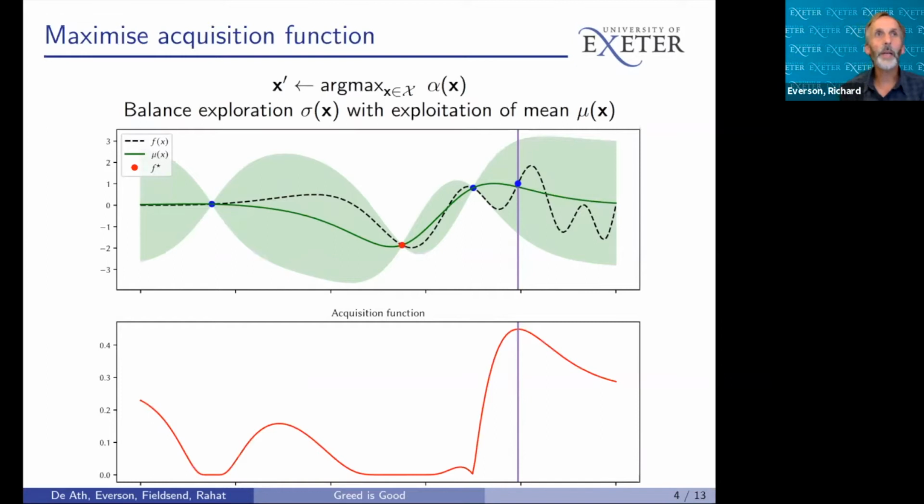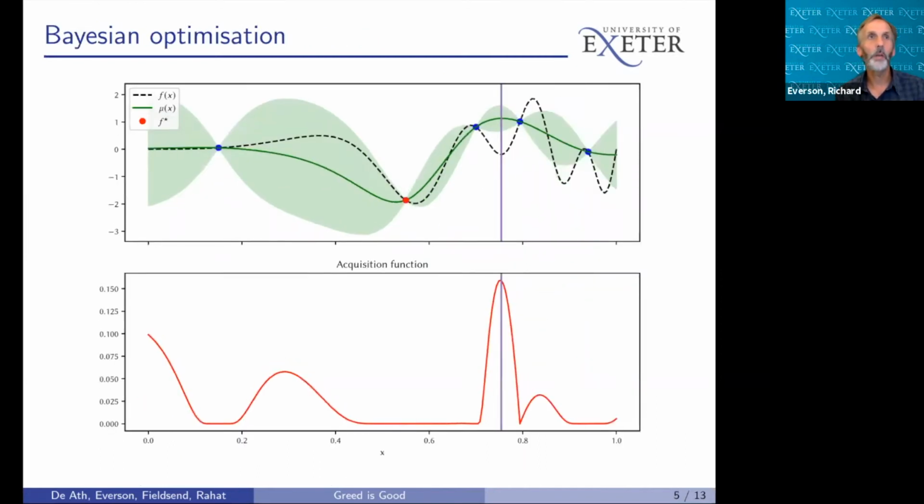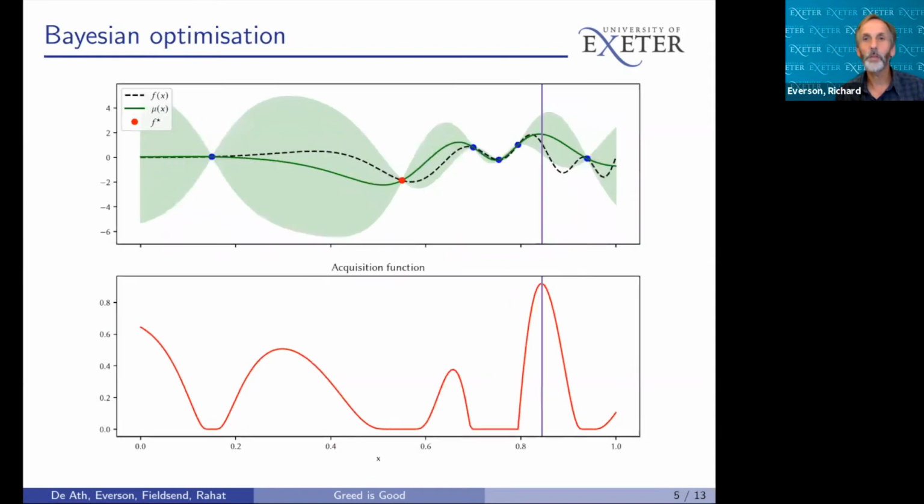After maximizing the acquisition function, shown in red here, evaluation of a new point allows a new model to be built, and the search proceeds until the computational budget is exhausted.